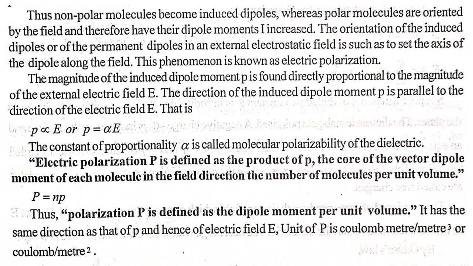Now, electric polarization P is defined as the product of p, the component of the vector dipole moment of each molecule in the field direction, and N, the number of molecules per unit volume. So, P equals Np. Thus, polarization P is defined as the dipole moment per unit volume. It has the same direction as that of p and hence of the electric field E. The unit of P is coulomb meter per meter cube, or coulomb per meter square.